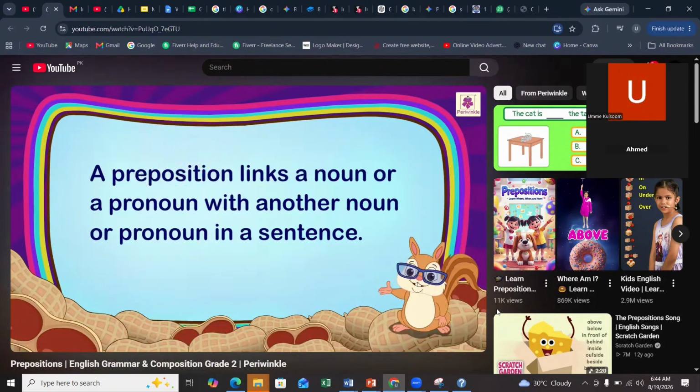A preposition links a noun or a pronoun with another noun or.